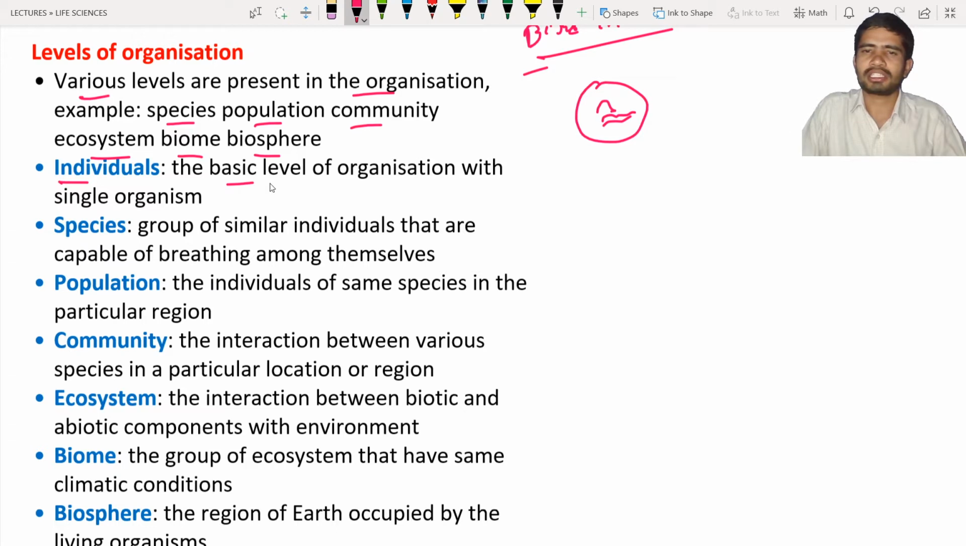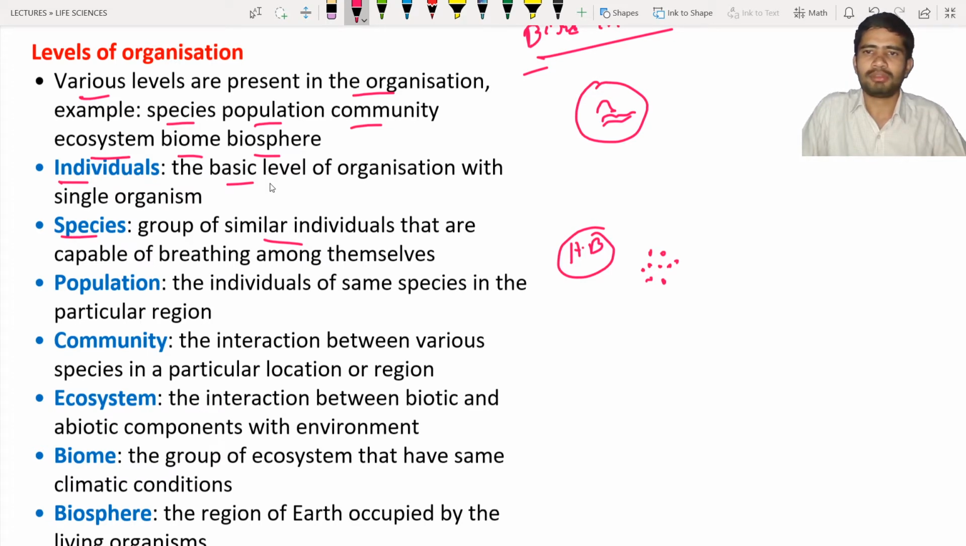Let us consider there is a single honeybee. The single honeybee that is present is known as an individual. The honeybee will not live alone; this honeybee is going to live with other honeybees. If many honeybees are seen, then you can call it a species. What is meant by species? A group of similar individuals is known as a species. All honeybees look almost the same, and their genetic information is the same. That is known as a species.